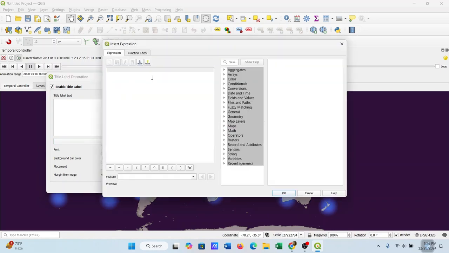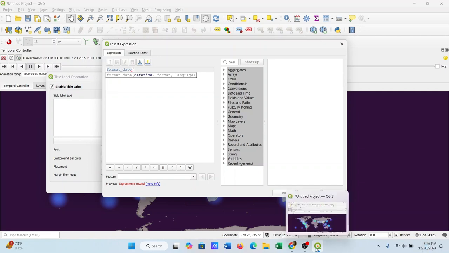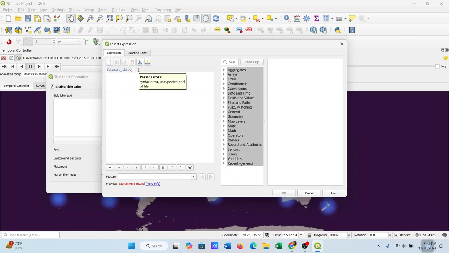So to do that, go to format date. We need this option, format date, then @map_start_time, map start time, comma, we need to give the format.